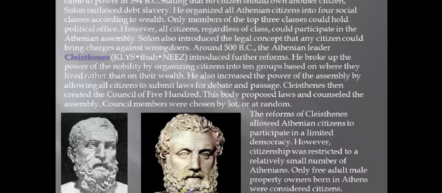Cleisthenes then created the Council of 500. This body proposed laws and consulted the assembly. Council members were chosen by lot, at random. The reforms of Cleisthenes allowed Athenian citizens to participate in a limited democracy. However, citizenship was restricted to a relatively small number of Athenians. Only free adult male property owners born in Athens were considered citizens. Women, slaves, and foreigners were excluded from citizenship and had few rights.